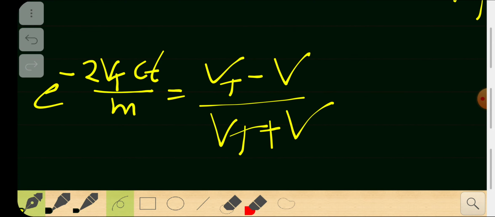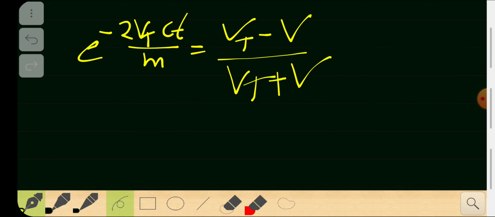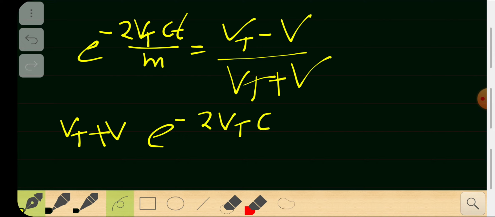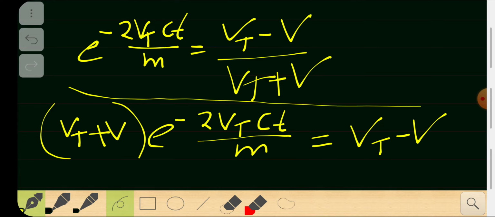Now I found the equation, but this doesn't look very solid. So I'm going to do some more mathematical operations and simplify this further. You can multiply vt plus v on the other side. So you get e raised to minus 2 vt ct by m multiplied onto this side is equal to vt minus v. Okay, so you got that.